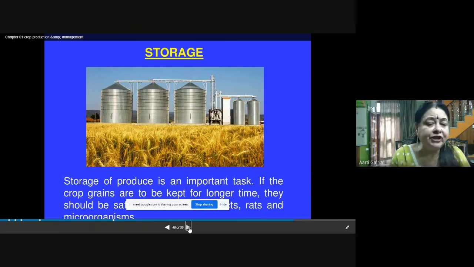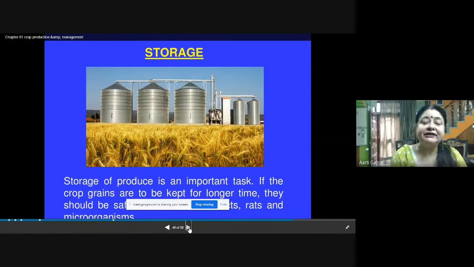Now to store them properly, first of all we have to dry them, because when you are harvesting the crop, there is moisture in the crop, and with moisture the crop is susceptible to microbial attack. So to keep it safe from the microbes and other organisms, we have to dry it. So sun drying should be done for the yield, and after that the grains have to be stored. So storage of produce is an important task.